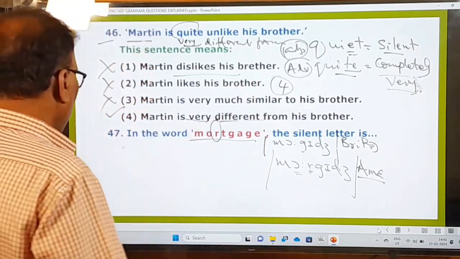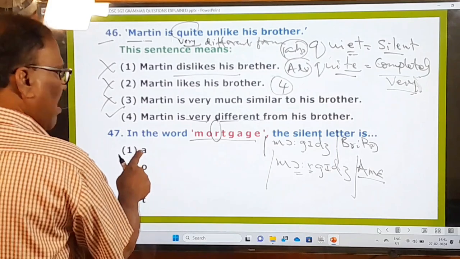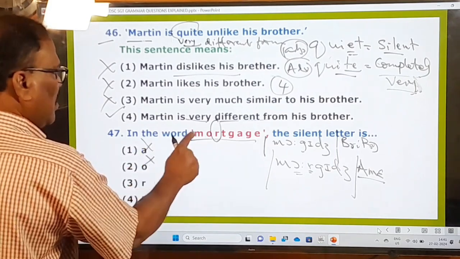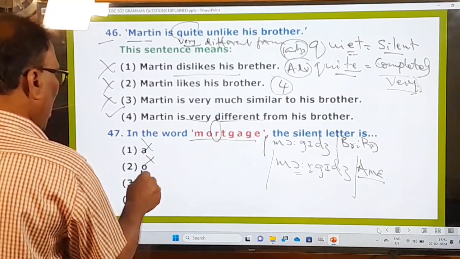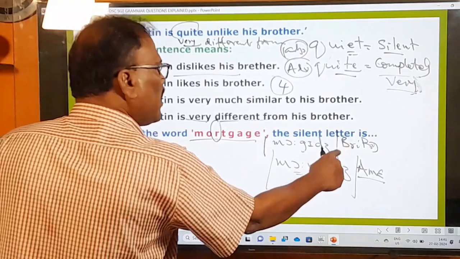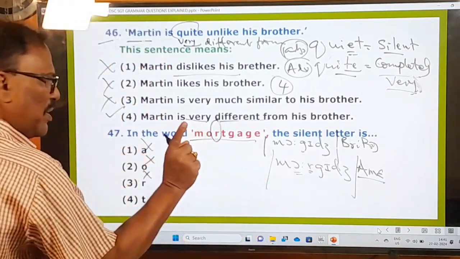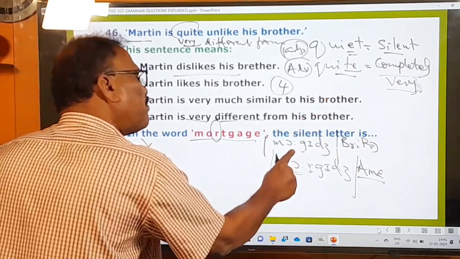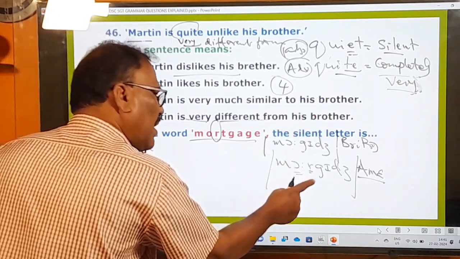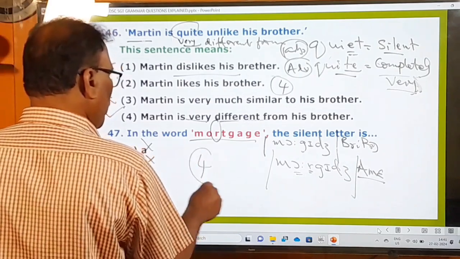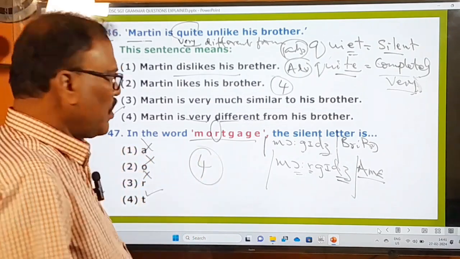Let us now look at the options. Is A silent in this? No. O silent? No. R is also not correct because it is silent in the British pronunciation but not in the American pronunciation. That's why it's not correct. And T is silent both in the British pronunciation and in the American pronunciation. So here your answer is going to be the fourth one. Now let's move on to the other questions.